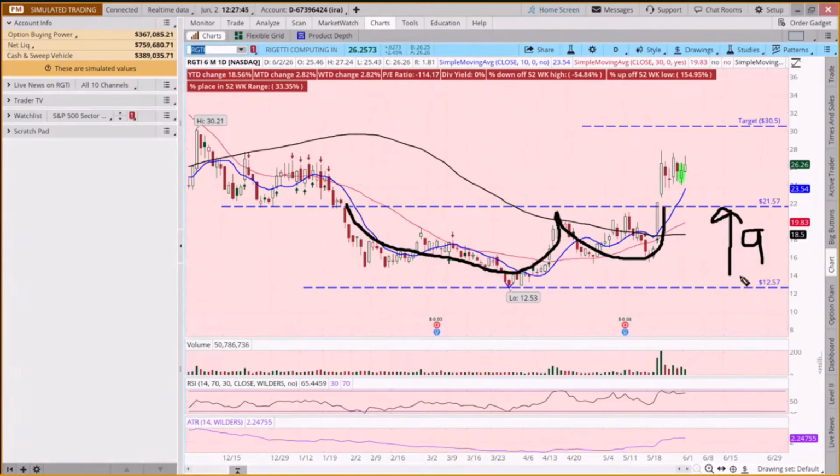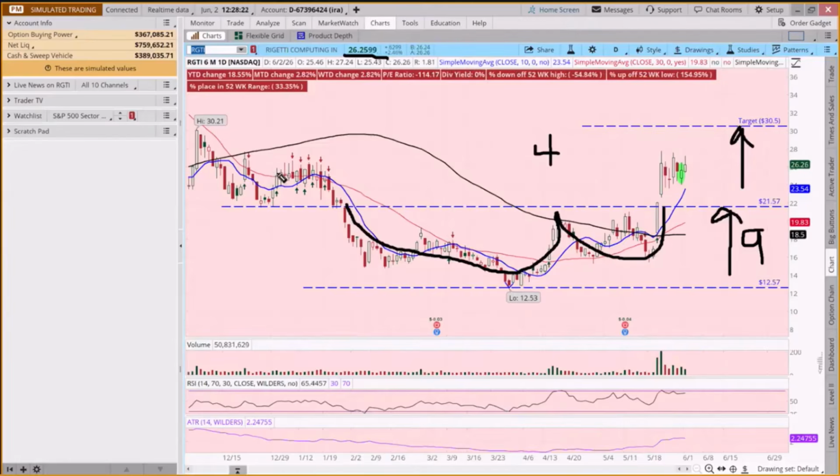You may say that's not as much as some of the others, but this is a $26 stock. $9 is a big move. If you went from 21.50 and added $9, that would be 30.50. And if it's at 26.20 and you put in a target of 30.50, that's still a $4 move, which on a $26 stock, if I take 4 divided by 26, is still a 15% move.